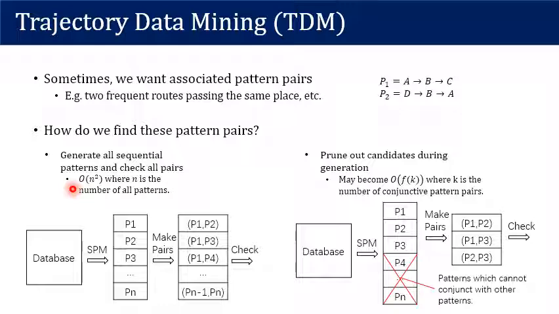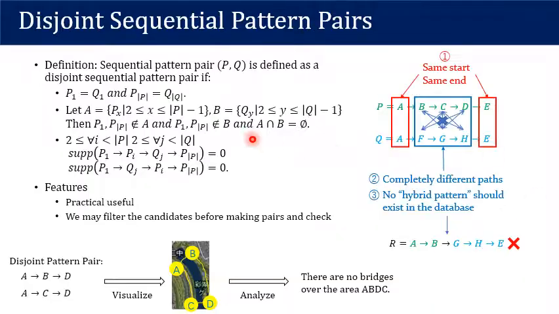Because we know that n may be very large in real cases, we have another idea, which is to prune out candidates during generation. By doing so, we will have fewer pairs to check, and we will finally make it fast. In this research, we have proposed a special type of associated pattern pair called the disjoint sequential pattern pair. It can indeed be mined with the idea we introduced before.